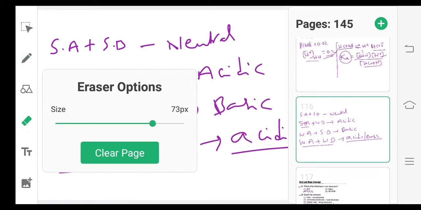So for buffer solutions, the formula is pH equal to pKa plus log of salt concentration by acid concentration.